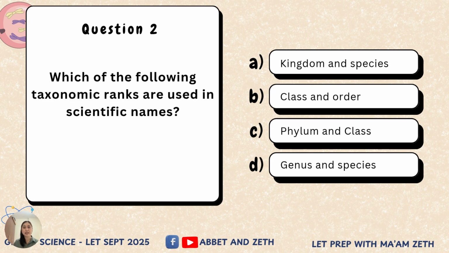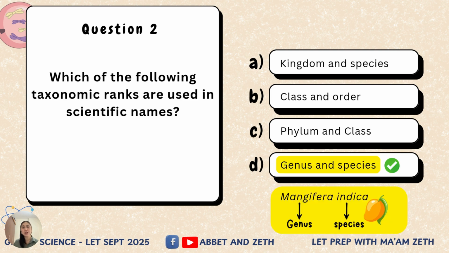Which of the following taxonomic ranks are used in scientific names? Is it A, kingdom and species, B, class and order, C, phylum and class, or D, genus and species? The answer is genus and species. As you can see in our example, this is the scientific name of mango, which is Mangifera indica. The first part, Mangifera, is the genus name, and the second part, indica, is the species name.